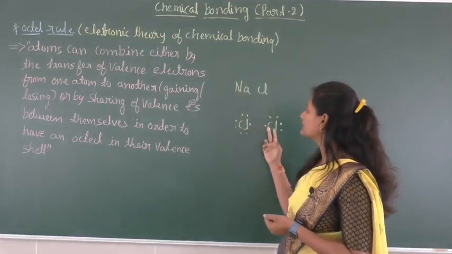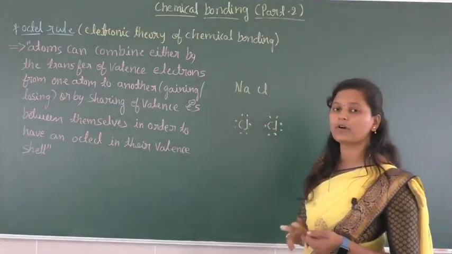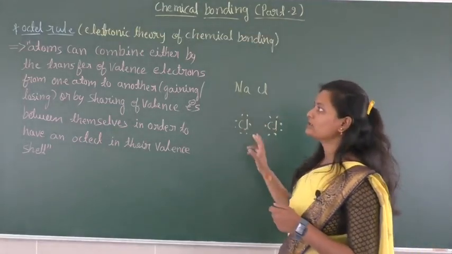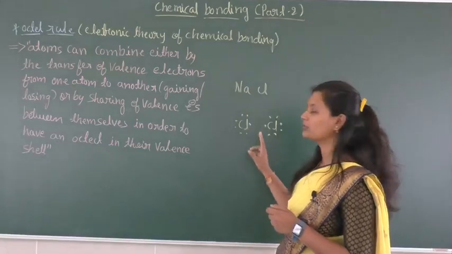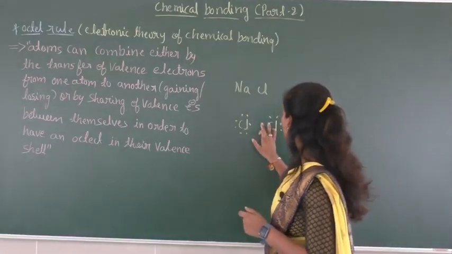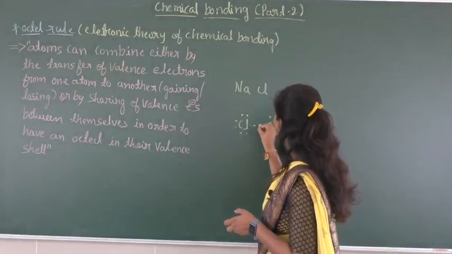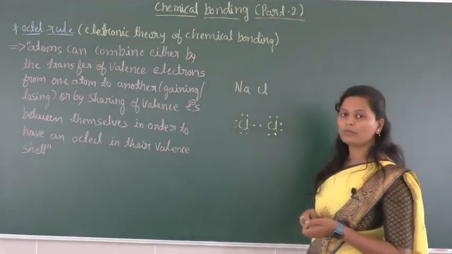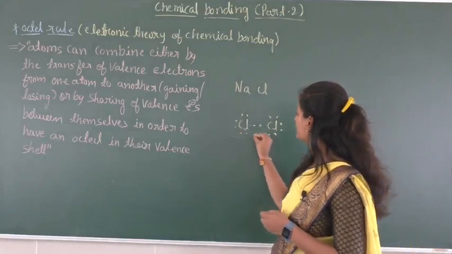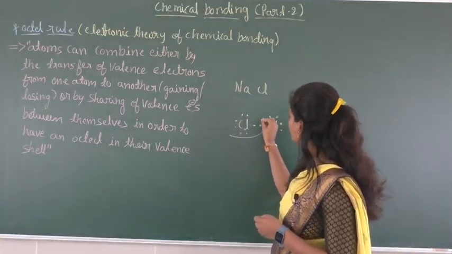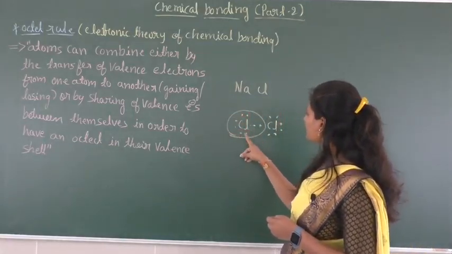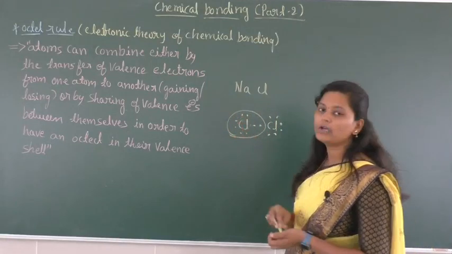From mutual sharing, a bond is formed, and they undergo combination. By mutually sharing each electron they form a bond. Look here, they are going to have the octet: 1 2 3 4 5 6 7 8, so there are 8 electrons.